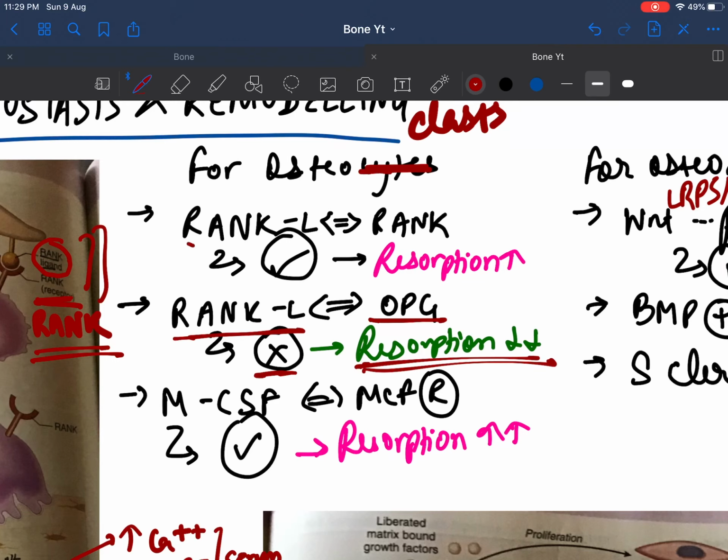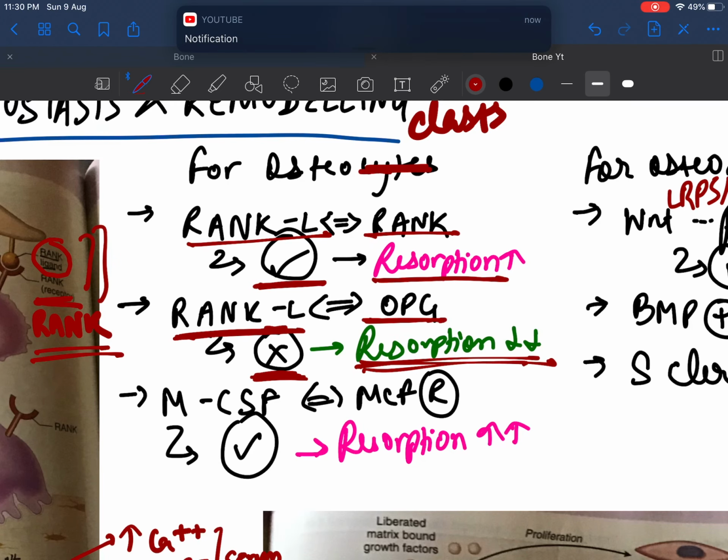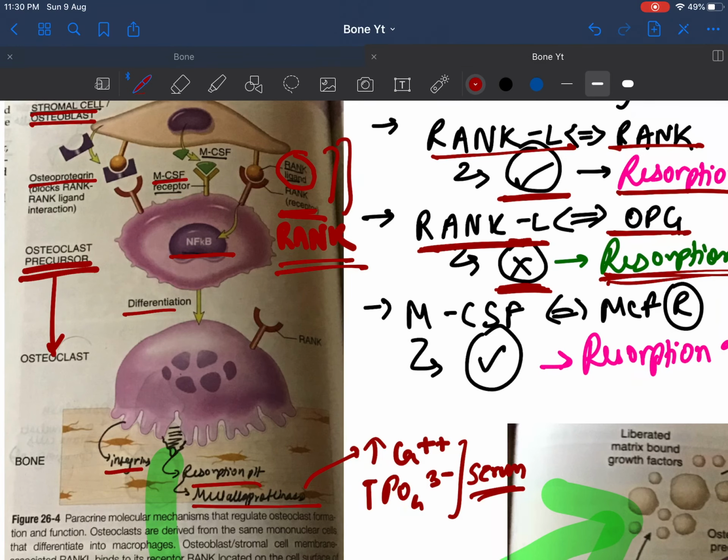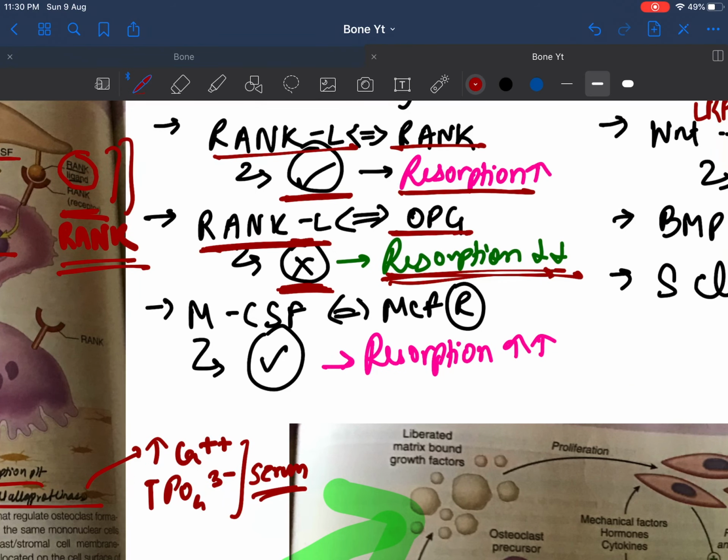Repeating this again, when RANK ligand and RANK bind together, more osteoclasts will be formed, and more resorption will take place. When RANK ligand binds with OPG, fewer osteoclasts will mature and less resorption will take place. Now, it is common sense, if monocyte colony stimulating factor binds with the monocyte colony stimulating factor receptor, it will lead to more formation of osteoclasts, which are macrophages themselves, and it will lead to more resorption of the bone.